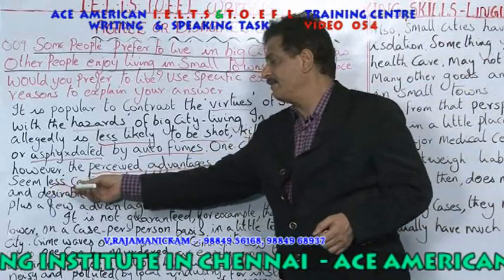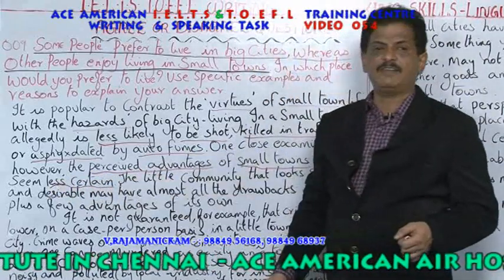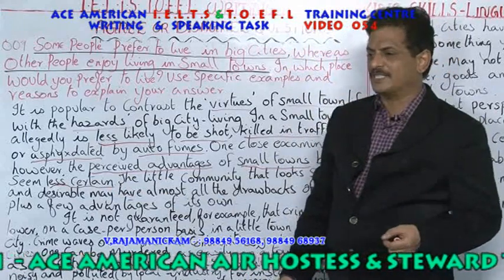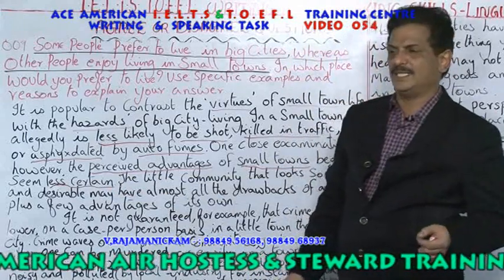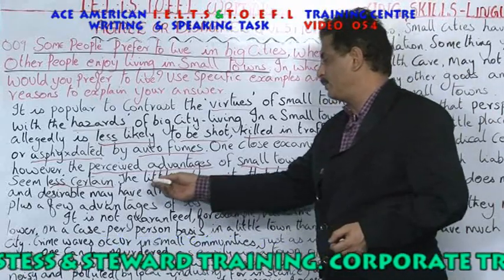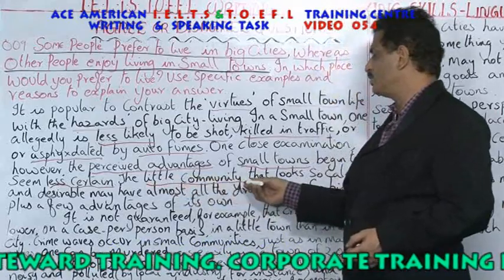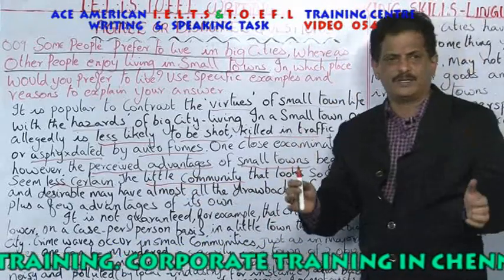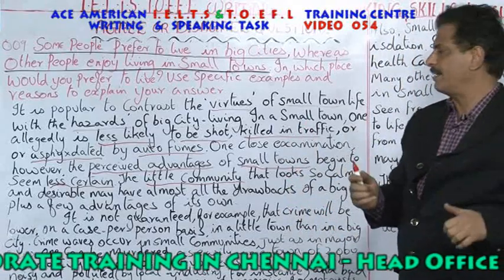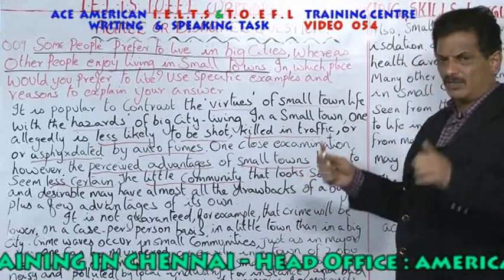He says, when you compare city life to village life, or town life to city life, when you say town life is less dangerous, it is not sure. The little community, what do you mean by little community? In towns you find little community means almost 150,000 people are there, 20,000 people are there, they are called little community. That looks so calm, they look so calm.